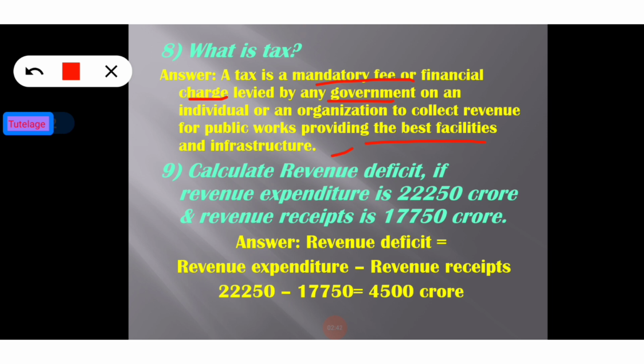So, now move on to the next question, and here we can see a mathematical question. Calculate revenue deficit if revenue expenditure is 22250 crore and revenue receipts is 17750 crore. We all know that the formula of the revenue deficit is equal to revenue expenditure minus revenue receipts. That means 22250 minus 17750. So 4500 crore is the correct answer. This is the revenue deficit.